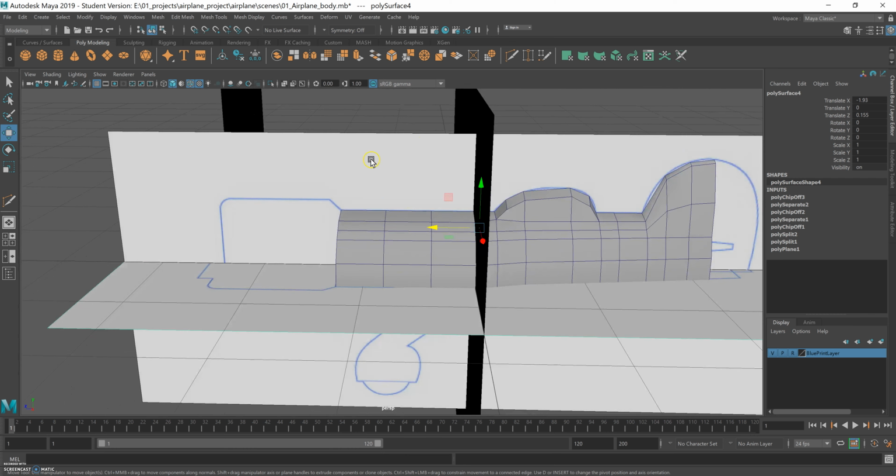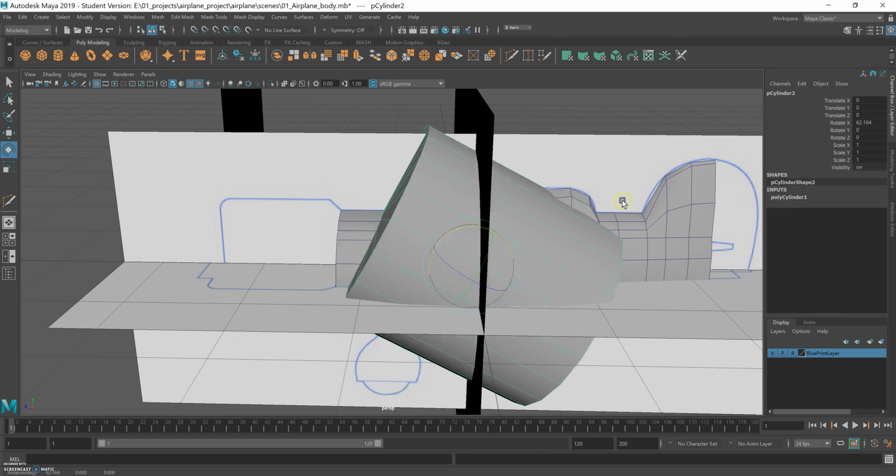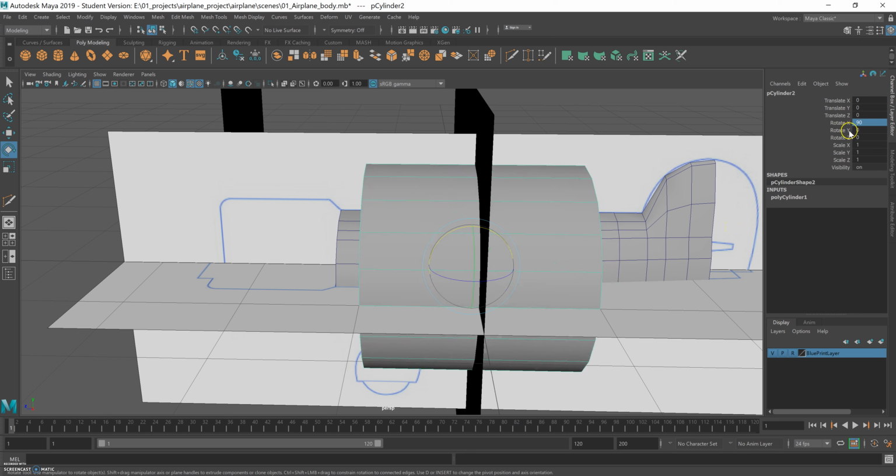So I'm going to bring up a cylinder again. I'm going to rotate it on X, like so, 90 degrees. Okay, and let's bring it to the front.